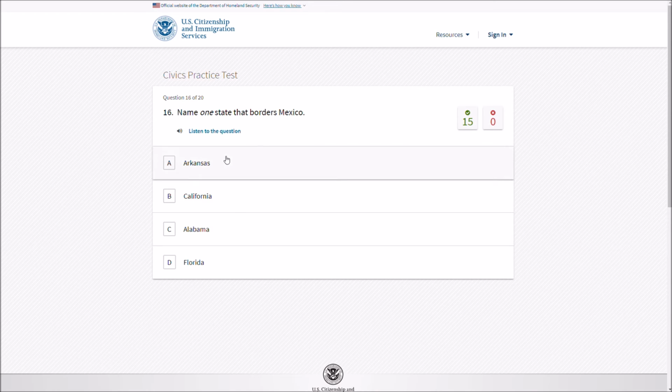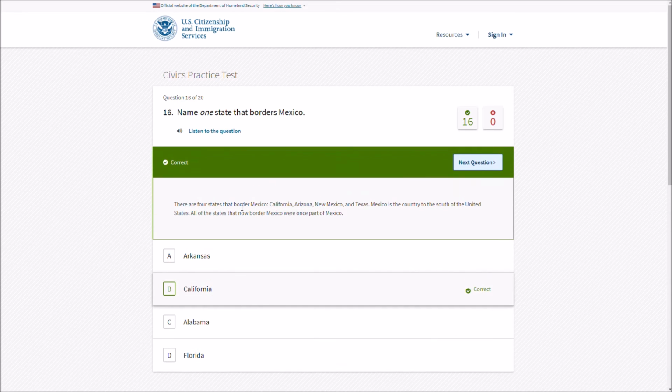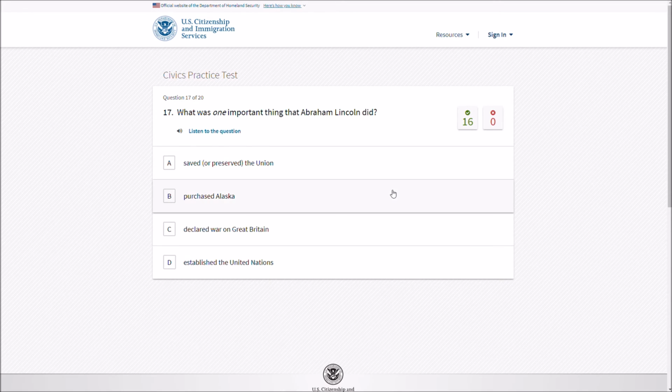Excellent. Name one state that borders Mexico. California. Yes. What is one important thing that Abraham Lincoln did?